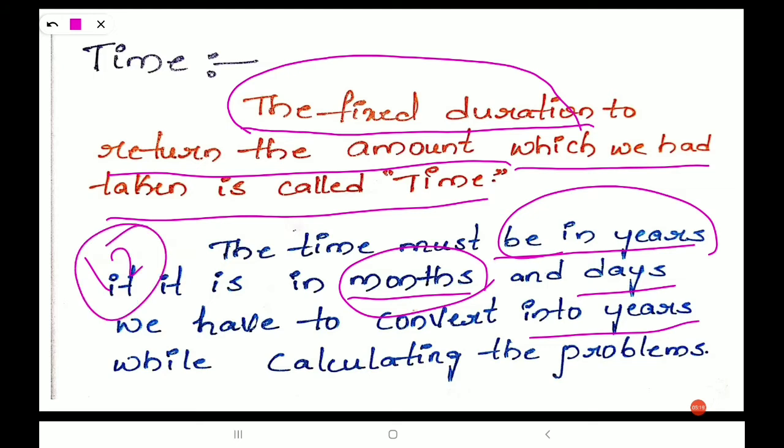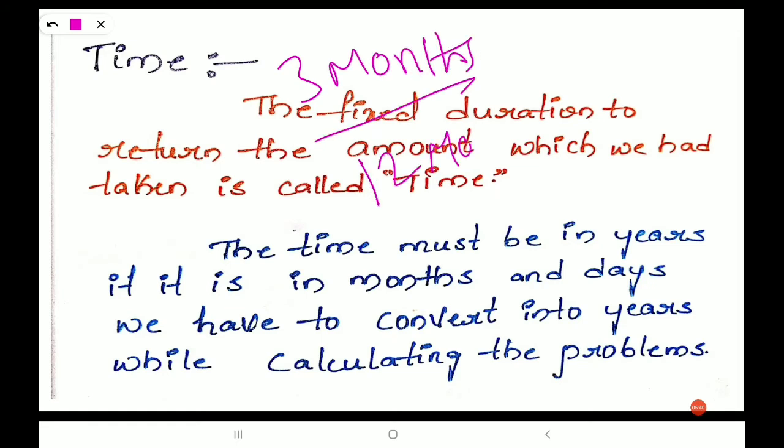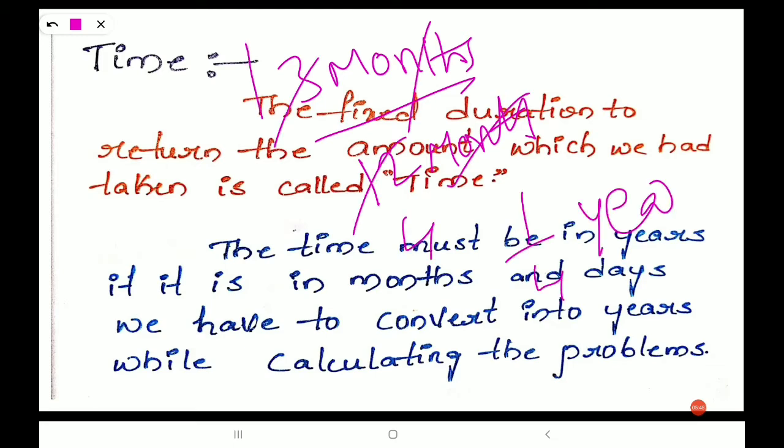Suppose the fixed duration is 3 months. We divide these 3 months by 12 months, and it becomes years. 3 ones are 3, 3 fours are 12, so this is nothing but 1 by 4 year.